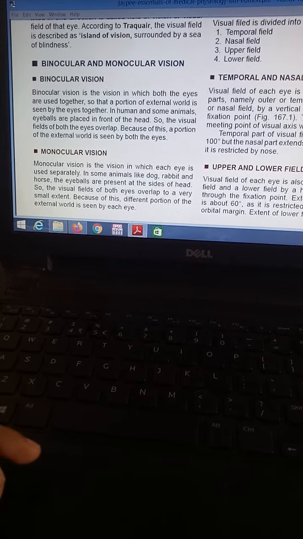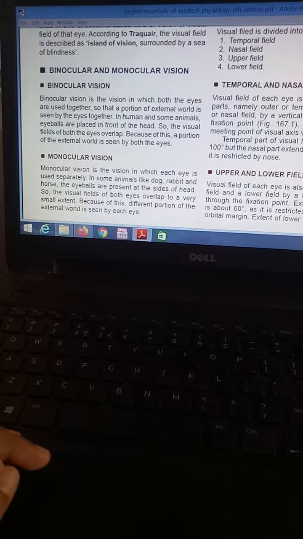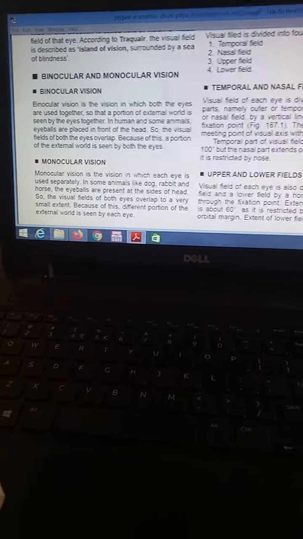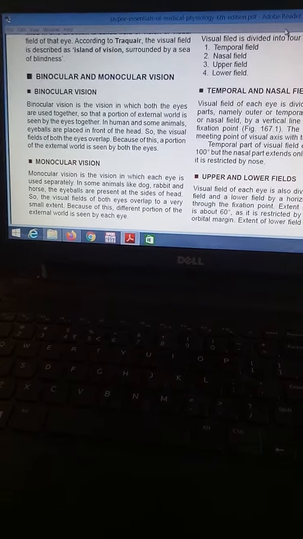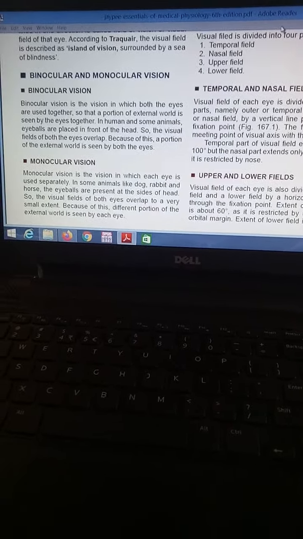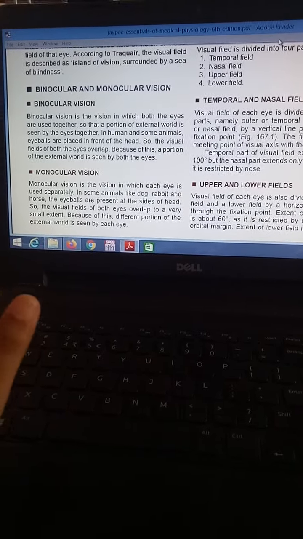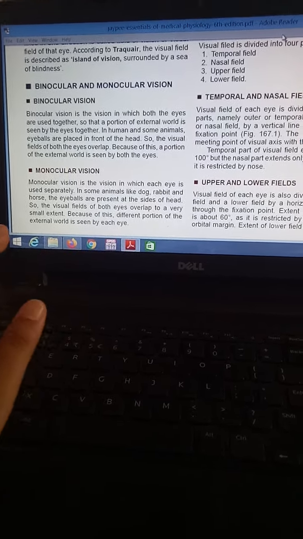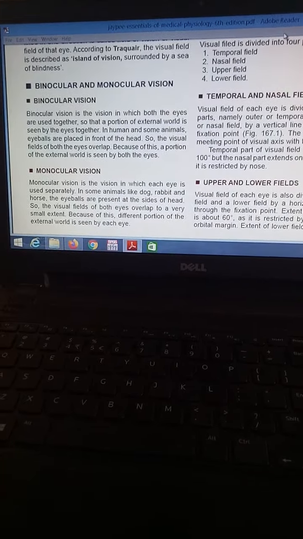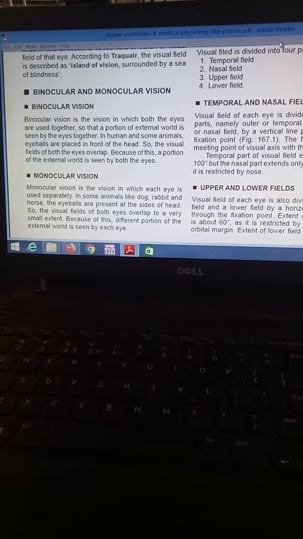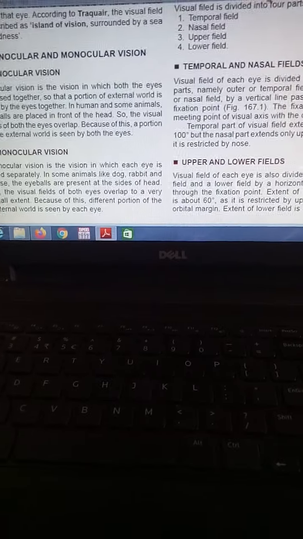Because of this, a portion of the external world is seen by both the eyes. Our eye structure is perfect, and because of this perfectness, whatever we are going to see, for example if you are watching some picture, the overlapping of the screen is done by both our eyes.